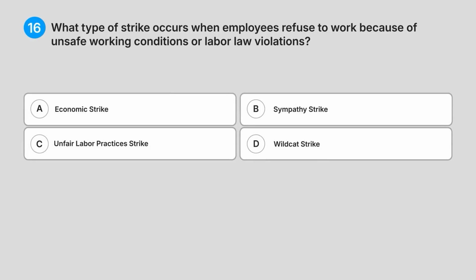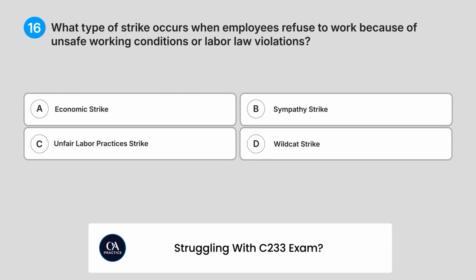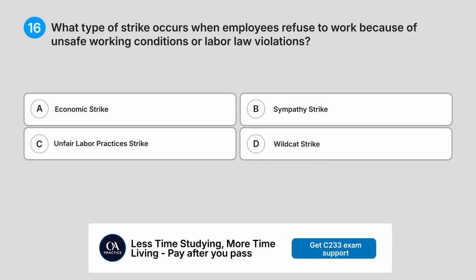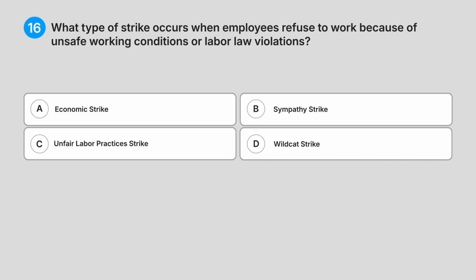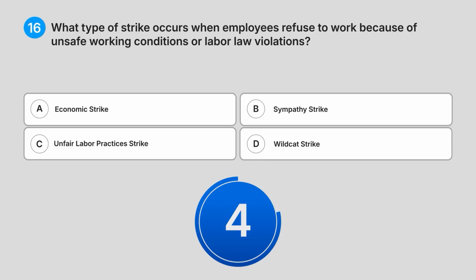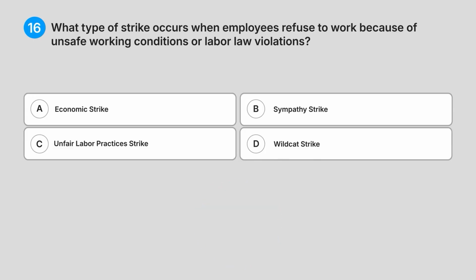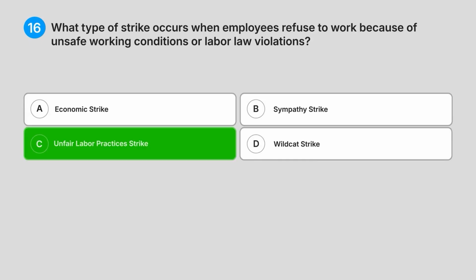16. What type of strike occurs when employees refuse to work because of unsafe working conditions or labour law violations? A. Economic strike. B. Sympathy strike. C. Unfair labour practices strike. D. Wildcat strike. What do you think is the answer? Correct answer, C. Unfair labour practices strike.